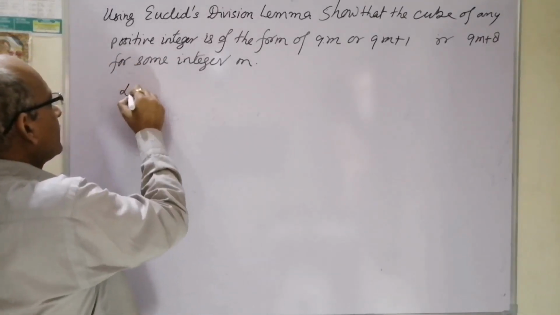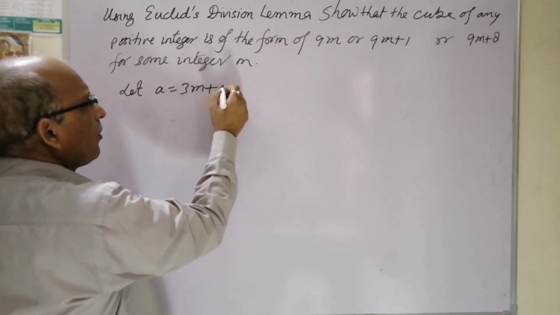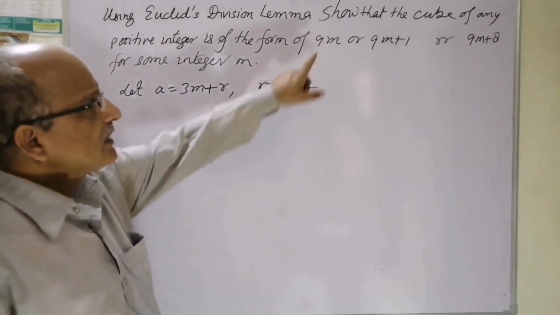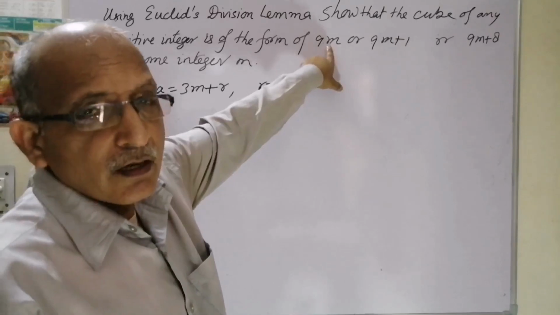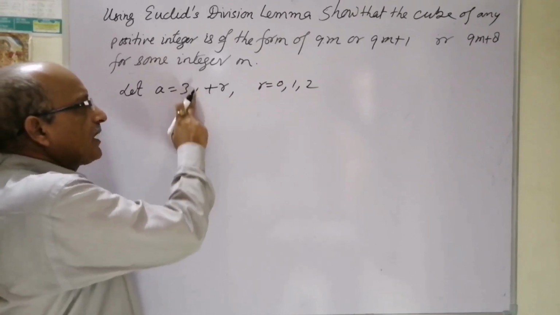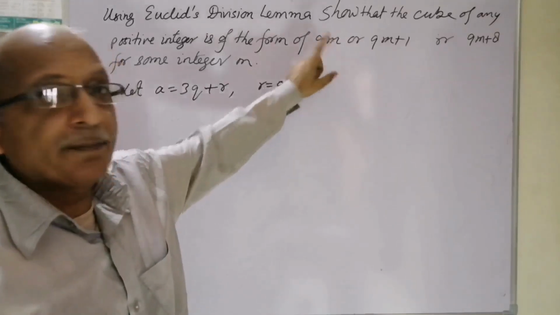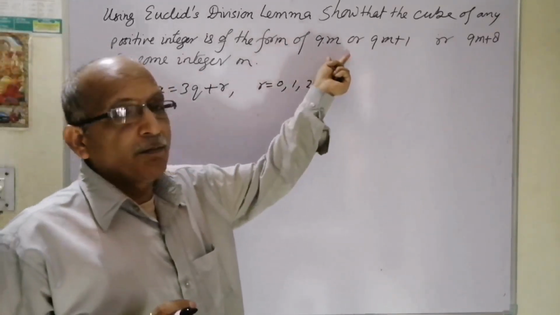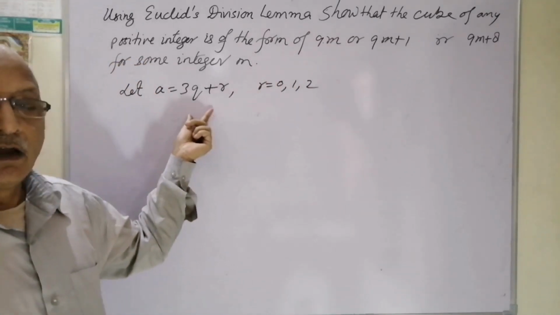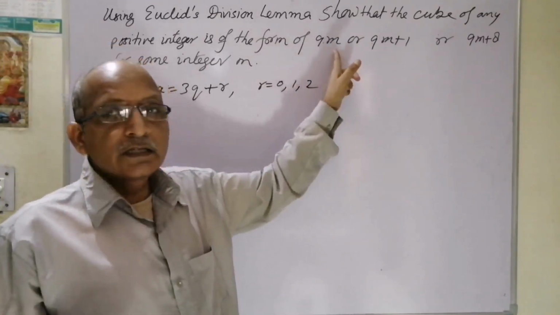Let a is equal to 3m plus r, where r is equal to 0, 1 and 2. Let's see what is considered here, what is to be proved here, m and m. So we must not consider here in the form of m. कहीं भी आपको स्क्वायर या क्यूब प्रेजेंट करना हो तो सेम नंबर आप नहीं लेंगे. You will not take the same number as demanded in the final proof as in the consideration, because this consideration will be changed for some integer as m.